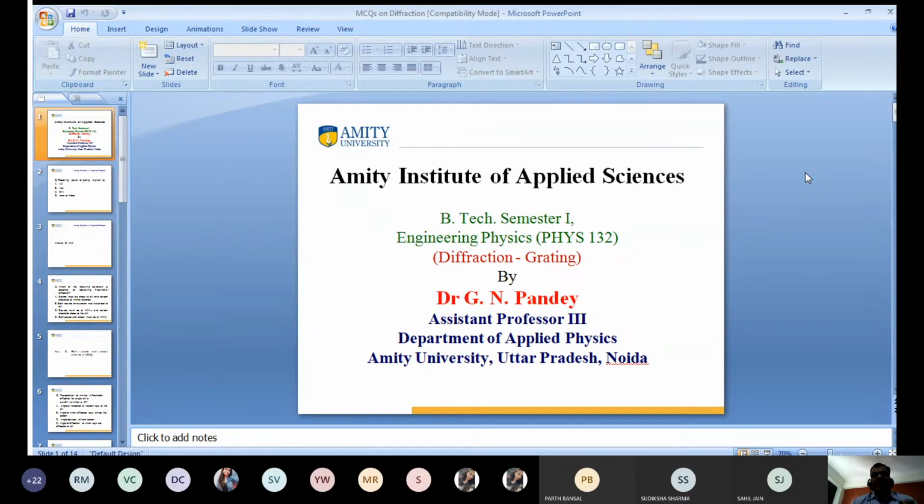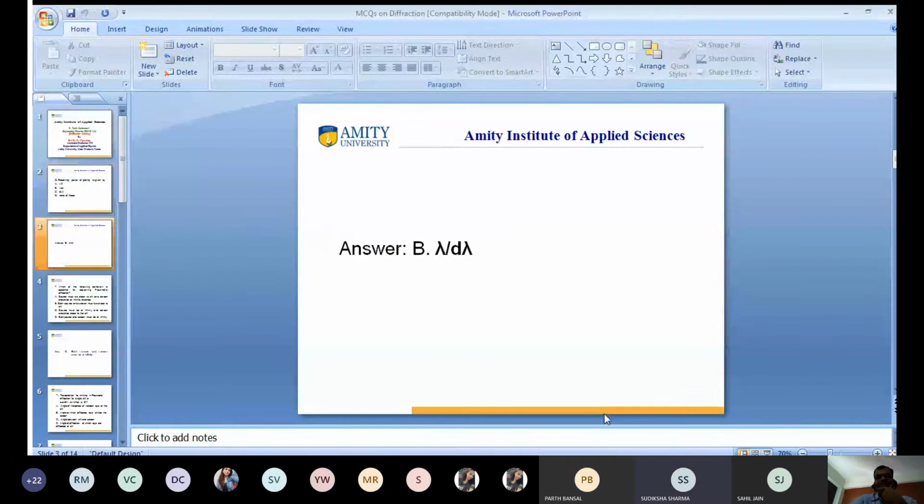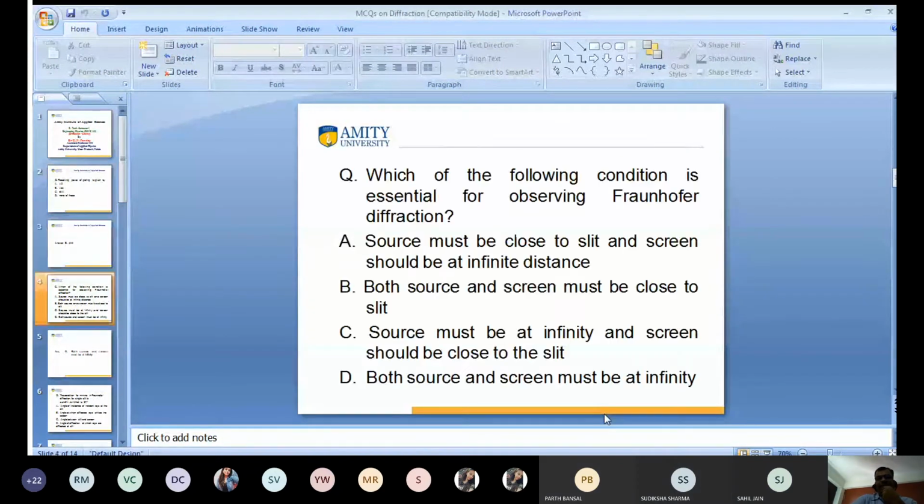Have you seen something on the screen? Okay, so I want to take up the first question. What is the first question? The resolving power of a grating is given by: A, lambda by 2; B, lambda by d; C, lambda by lambda; D, none of these. Which answer? B, sir. All of you with B? Good, so this is B. Clear? Let's go.